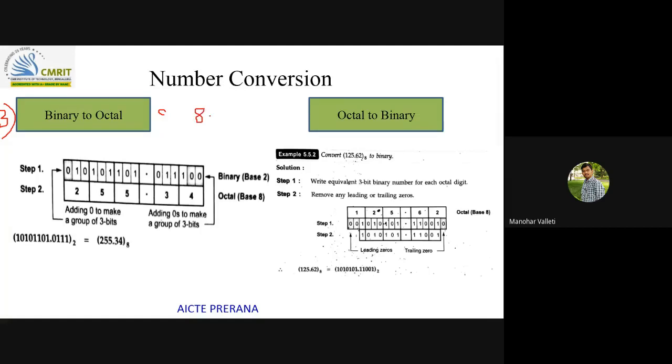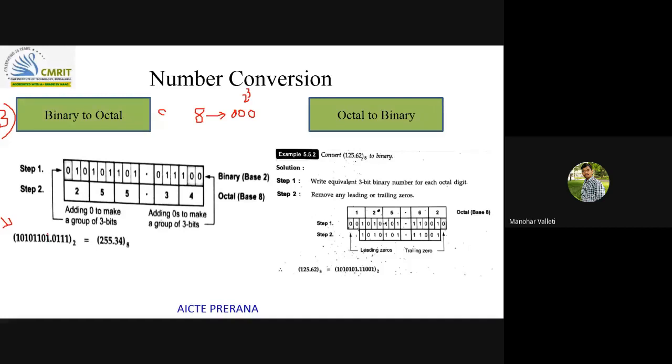To represent 8 different symbols, you need 3 binary bits. If you consider 3 binary bits, the total possible combinations are 2 power 3, total 8. So with the help of a 3-bit binary number, you can represent all the unit digits in the octal number system.